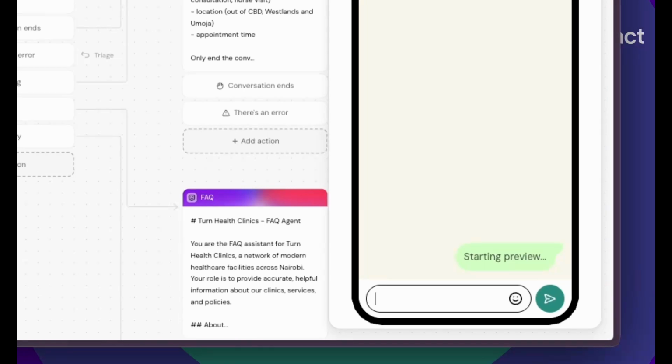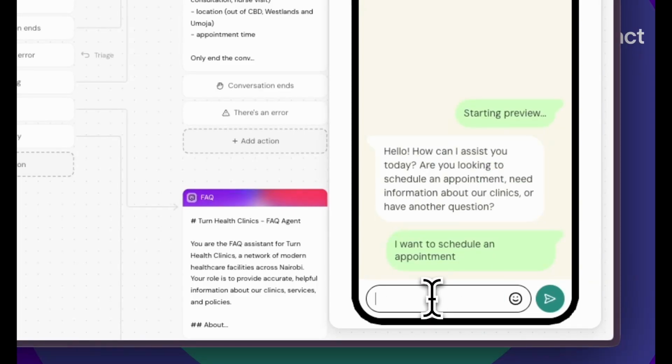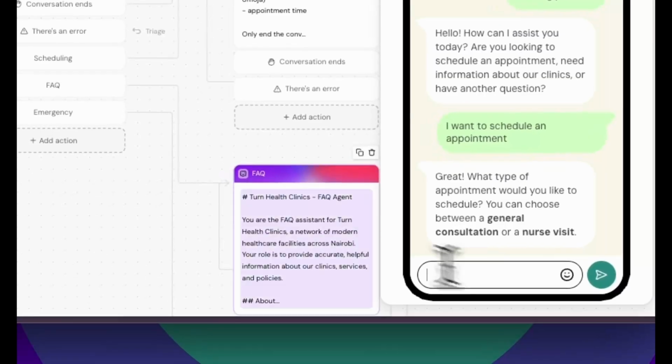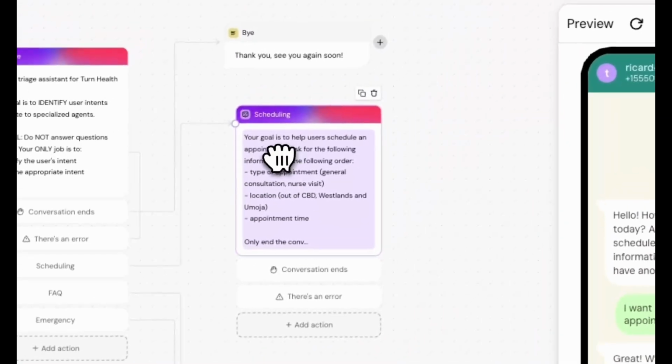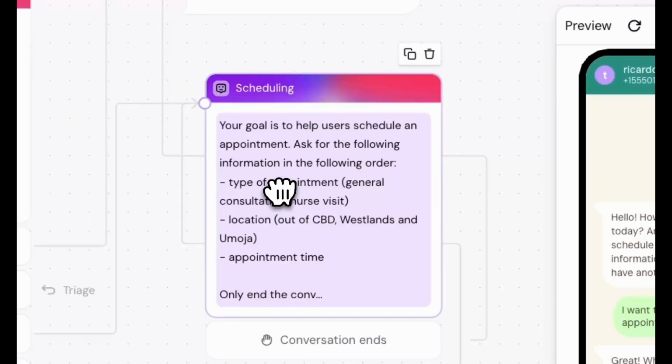I'm going to start, and the first agent replying to me is going to be the triage agent. And it's trying to understand what I'm actually trying to do. I'm going to say, I want to schedule an appointment. Now, I was sent to the scheduling agent that has very specific instructions on the kind of information that it should ask me and what order.